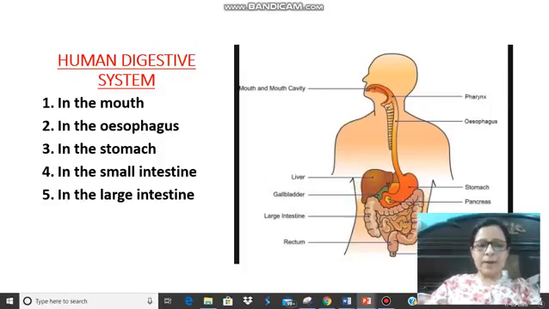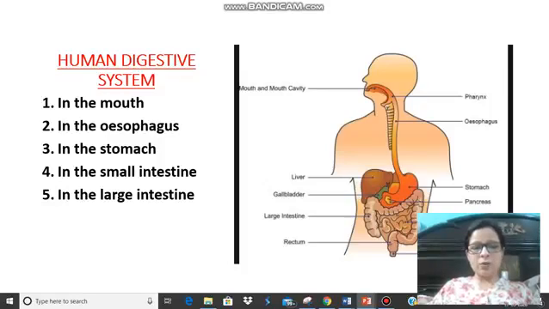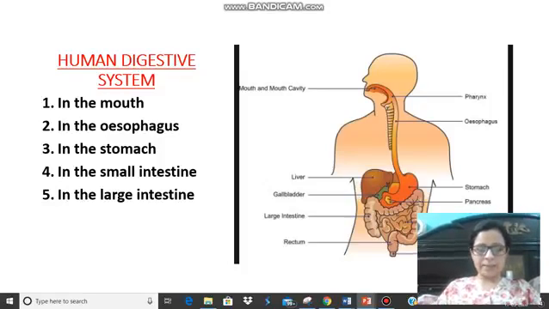After the food passes through the food pipe, it goes to the stomach. Then, once it goes into the stomach, our stomach also releases some digestive juices, which help in the digestion of food further. Okay, children? One thing to remember is that food remains in the stomach for nearly 3 to 4 hours.